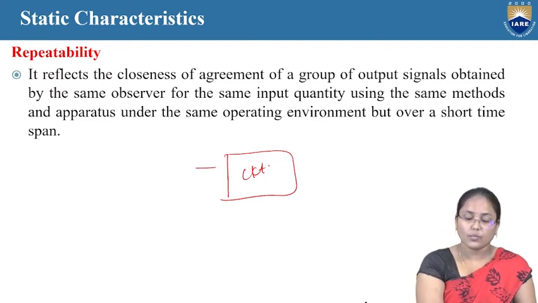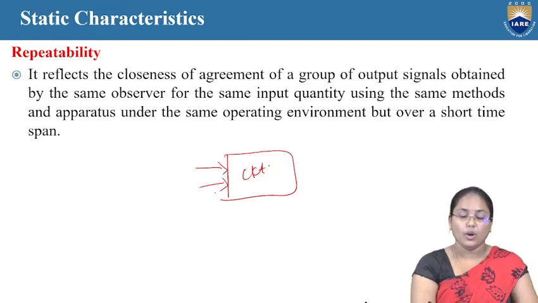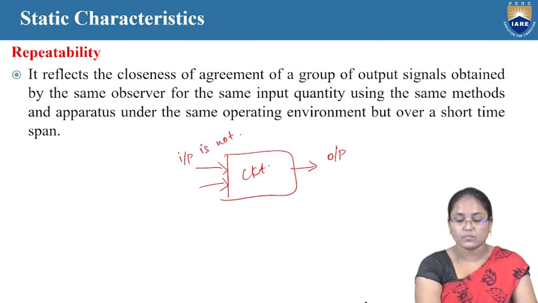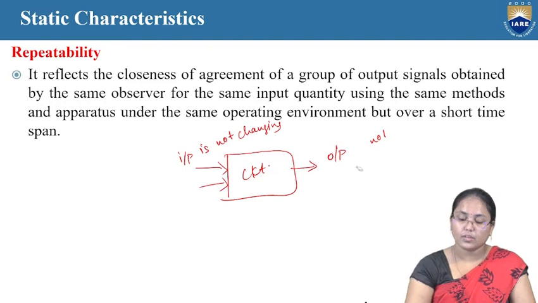Whatever changes I make in this circuit, or whatever inputs I give to the circuit, the output will change only if the input changes. If the input is not changing, then the output won't change.